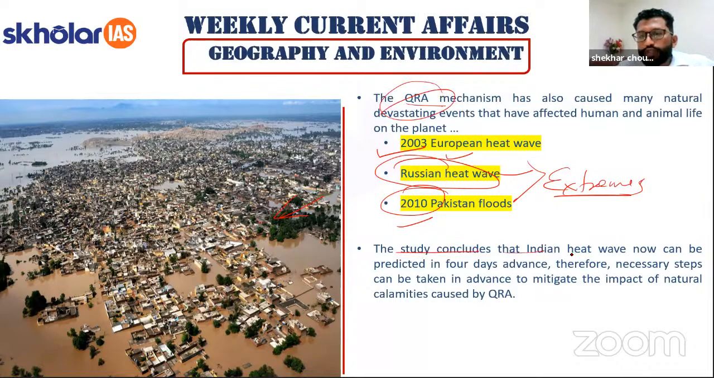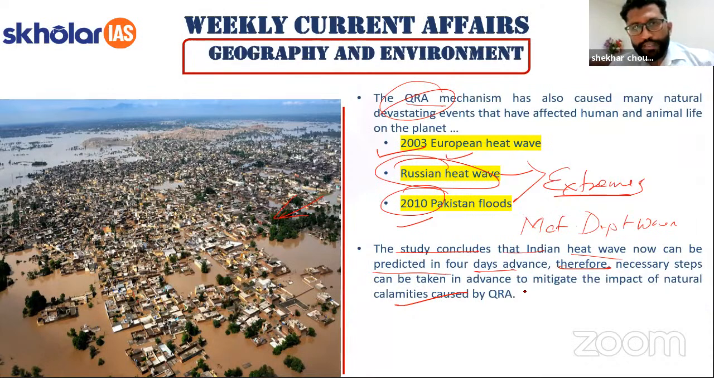The study concludes that Indian heat wave can now be predicted 4 days in advance. So the meteorological Met department can predict when the heat waves are going to occur. So therefore necessary steps must be taken in advance to mitigate the impact, right?